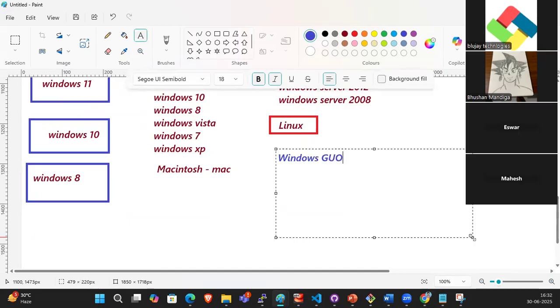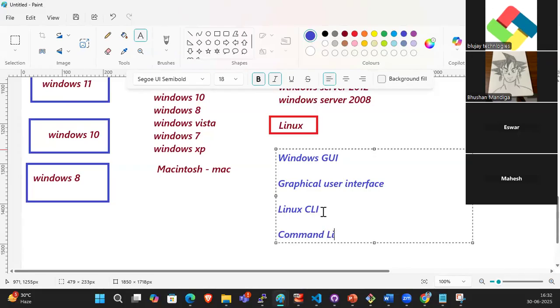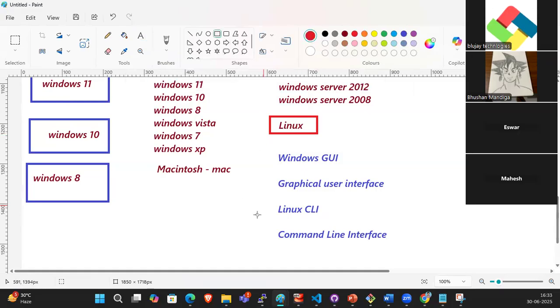Here we need to tell: Windows is GUI and Linux is a CLI operating system. Guys, what is GUI? GUI is nothing but a graphical user interface. Linux CLI is nothing but a command line interface. You guys understood? So what is the difference between Windows and Linux?